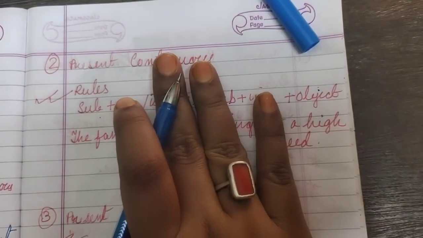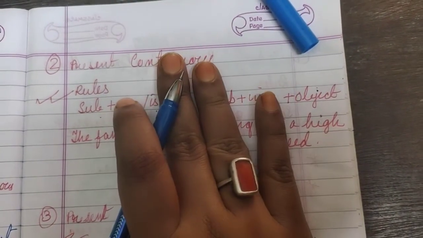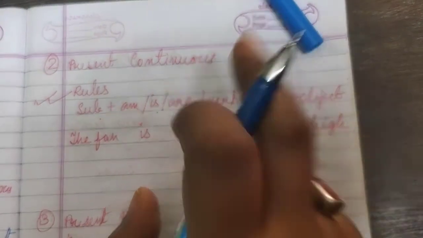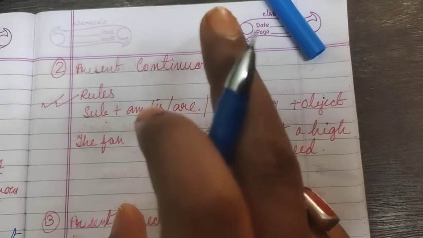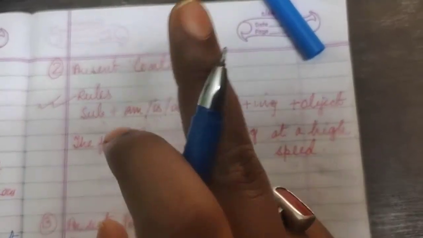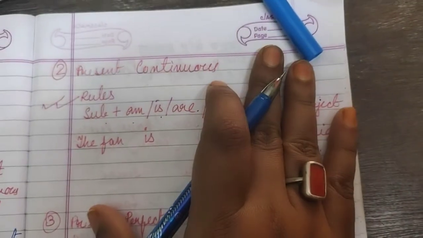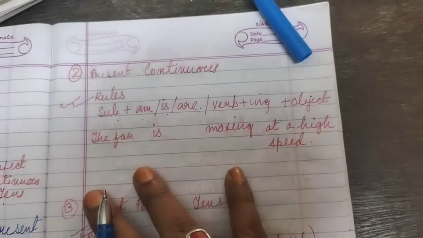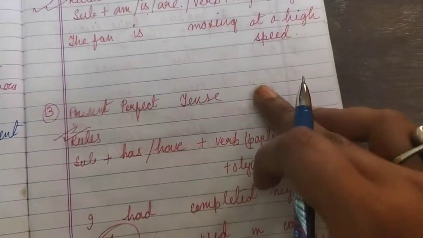Where do we use present continuous tense? We use present continuous tense when the action is referred to be done continuously, like the fan is moving, I am teaching you, you are writing, it is raining. The action which is continuously done, there we use present continuous tense.